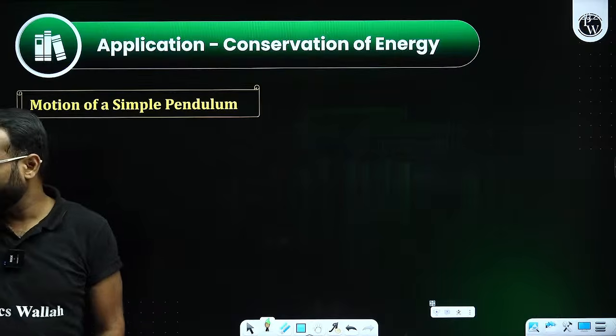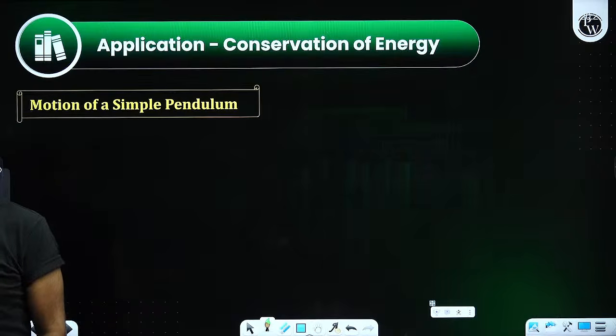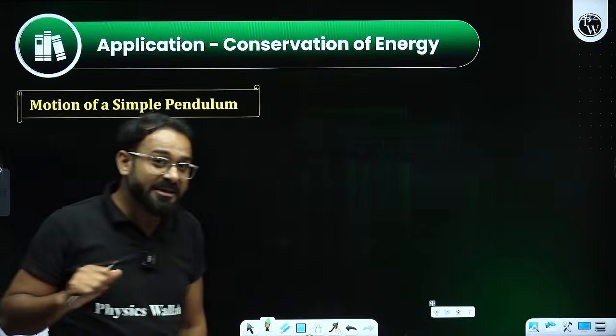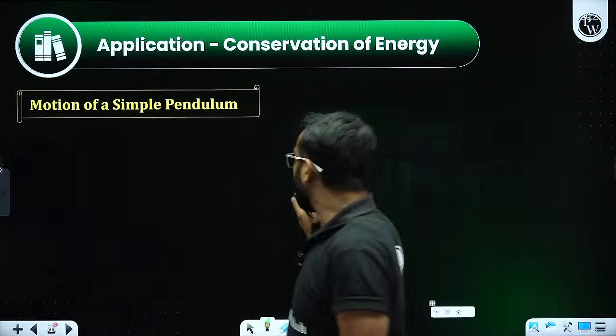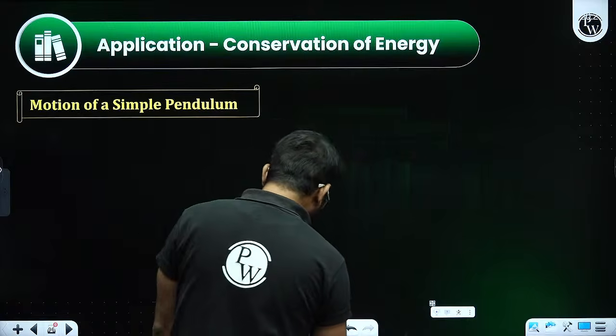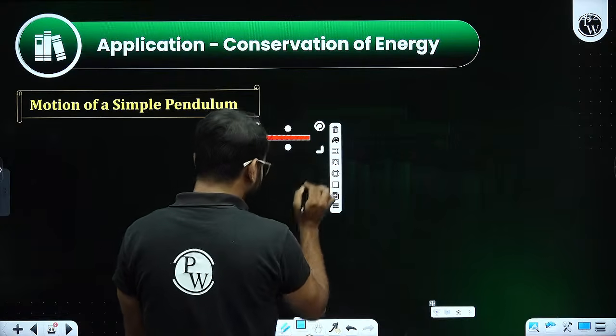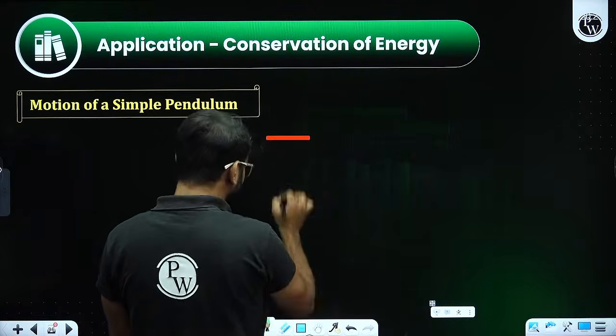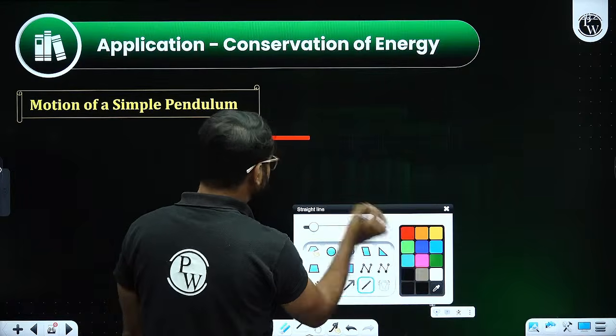Motion of a simple pendulum. See, there is one more concept that is related to the motion of the simple pendulum. In that, we need to find the value, how this is going to work. And amazingly, the bob is going to move from one position to another.